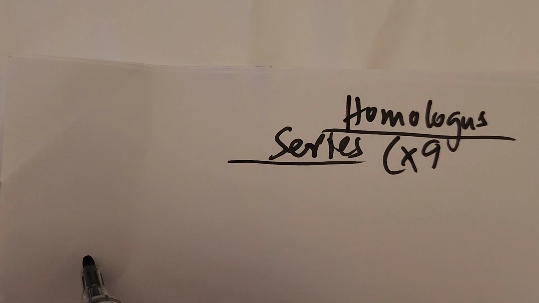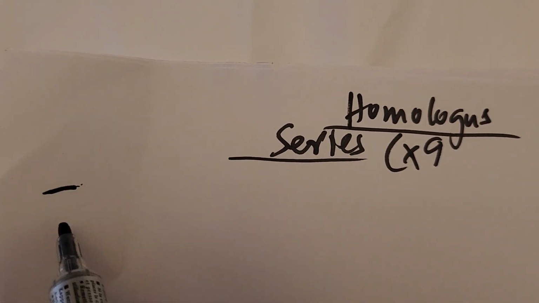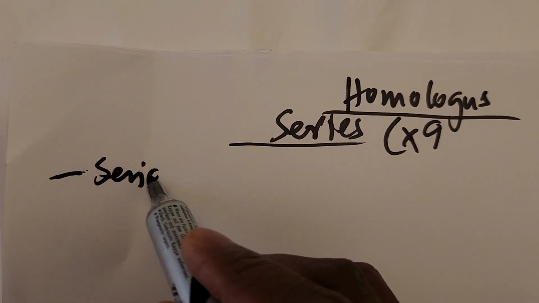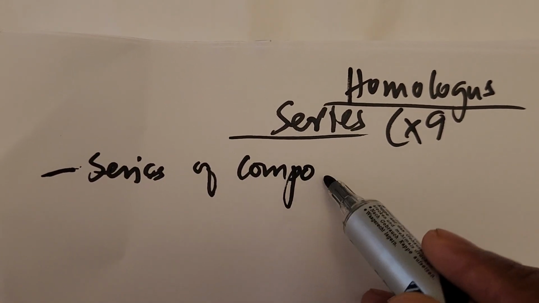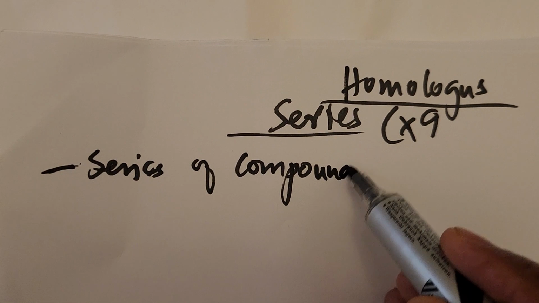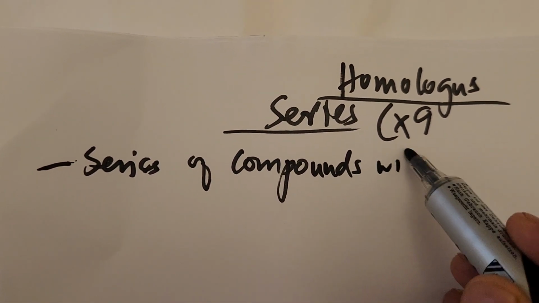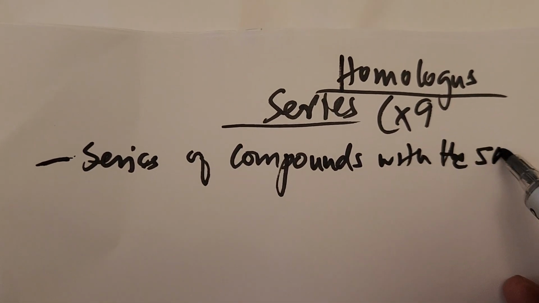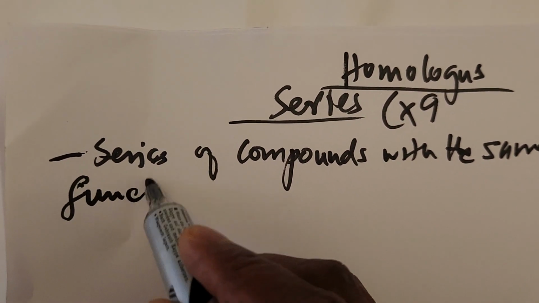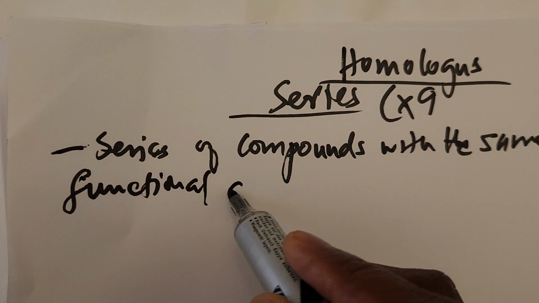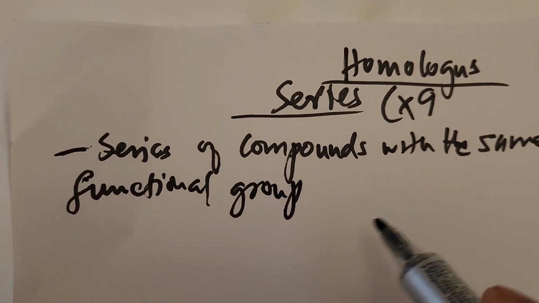Now, the homologous series by definition is just a series of compounds. The homo stuff, I mean they're the same series of compounds with the same functional group. That's the easiest definition.